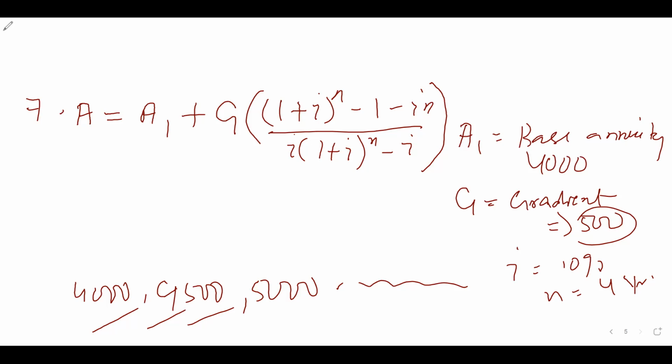Yes, ma'am. In the numerator, the last term is i to the power n or in? 1 plus i to the power n, minus 1. n minus i. This is i. This is your i. No, ma'am, in the numerator. This is also i. In the numerator, this is 1 minus 1, minus in. Okay.